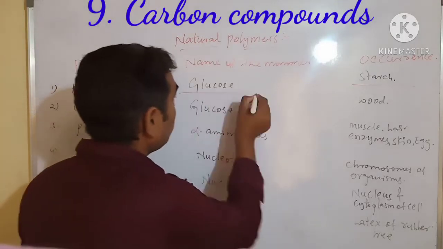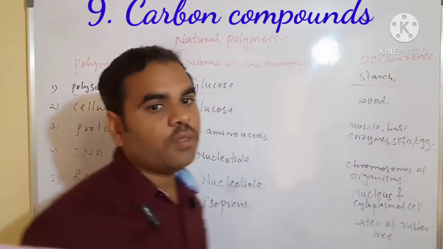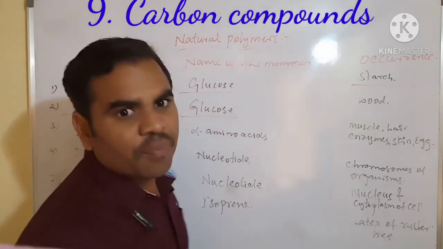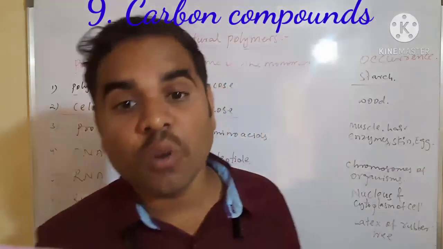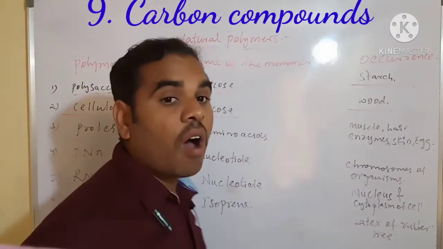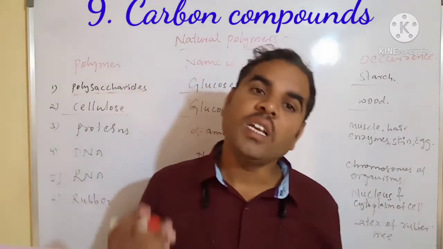Next, cellulose is also a type of glucose, and it is present in the cell wall of plant cells, like wood in trees.